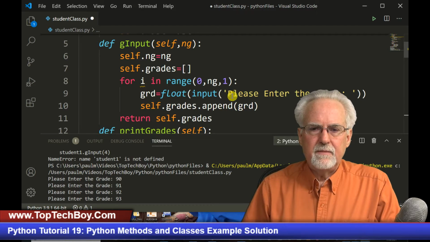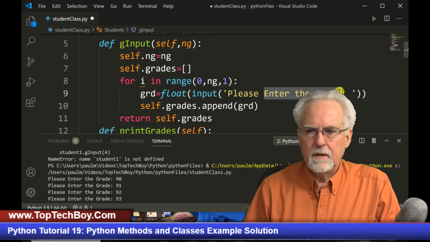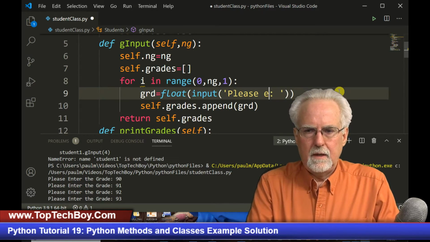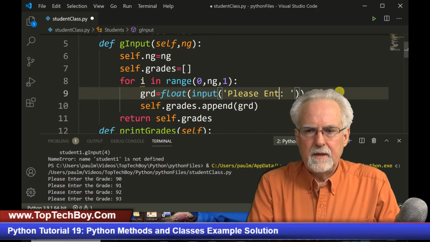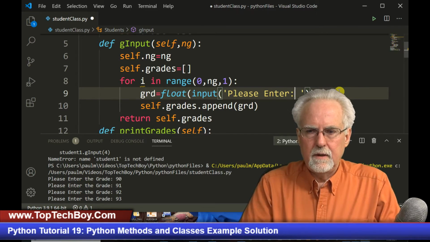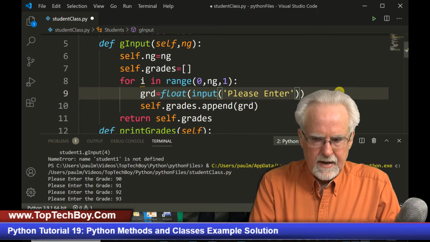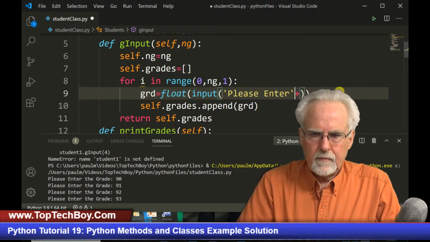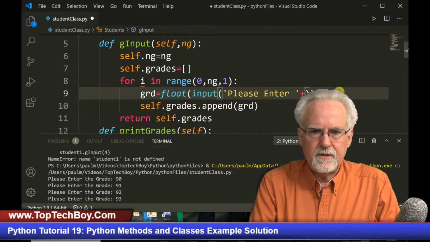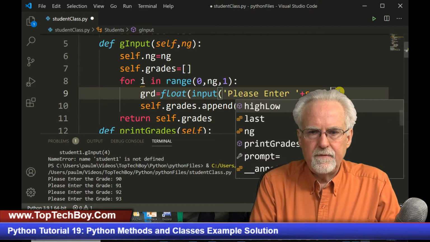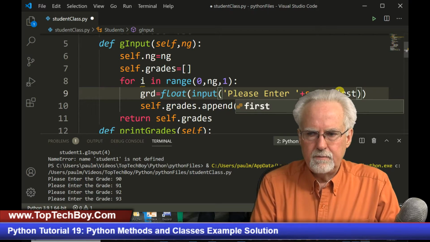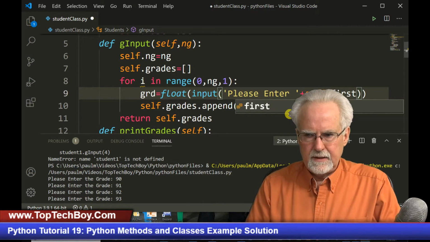Instead of saying please input the grade, I'm going to say please enter, and then I'm going to put a space and add that to self.first, because it should know that, it should have inherited that.